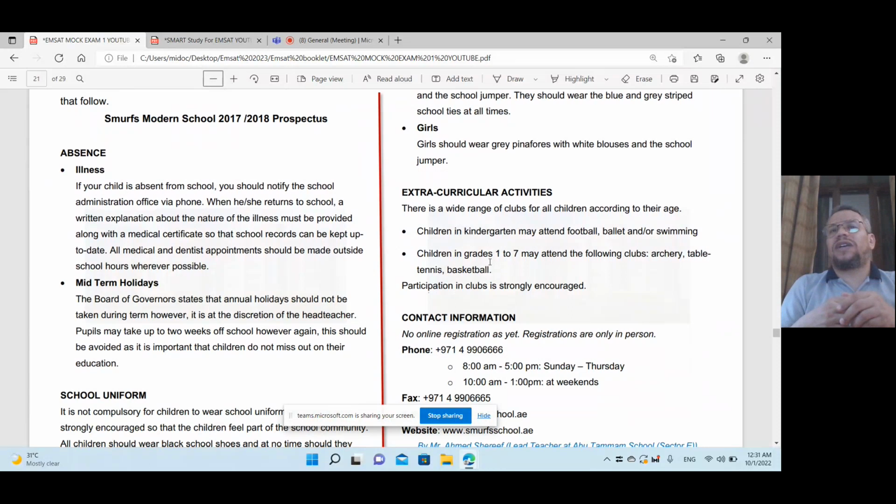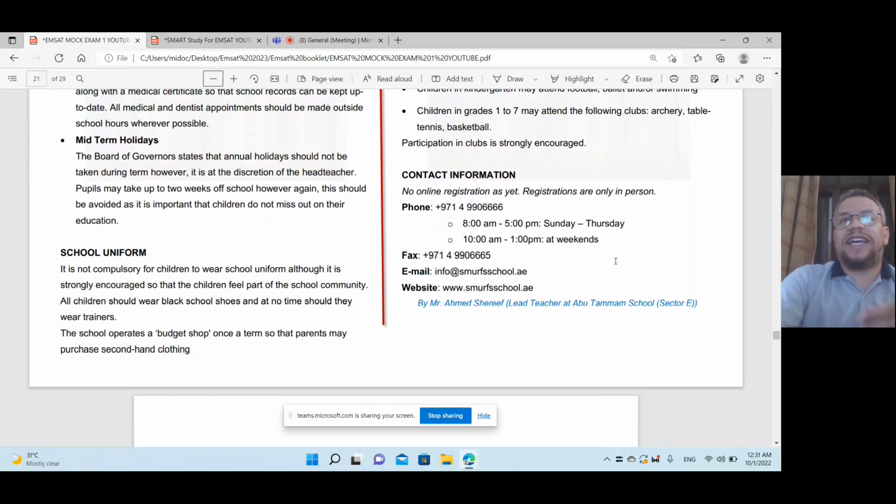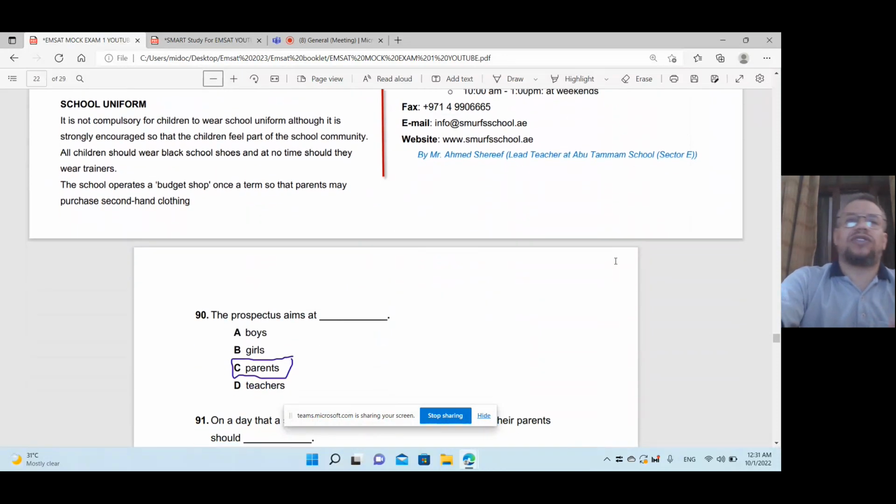Now I have here school uniform, some instructions for boys about the uniform, for girls. That's good. I have here extracurricular activities, like children in kindergarten may attend football, ballet, and so on, or just grade 1 to 7 students or children. They will just follow the clubs like table tennis, basketball, and whatever. I have here also contact information, opening days, closed days, and I have a fax, email, and a website.